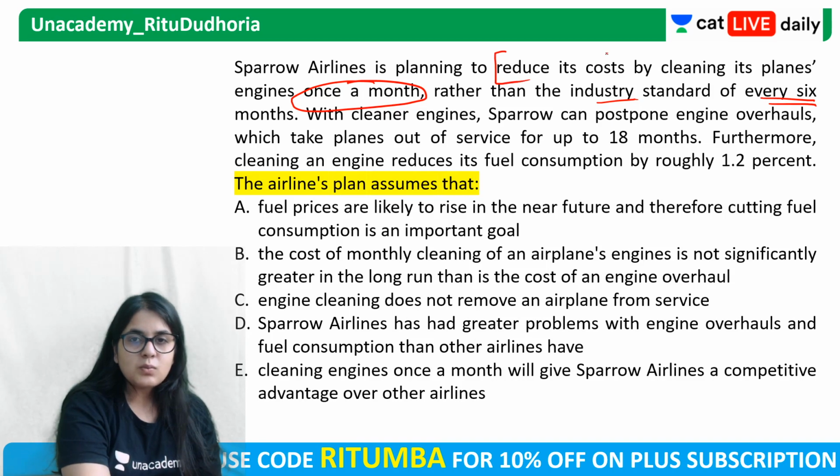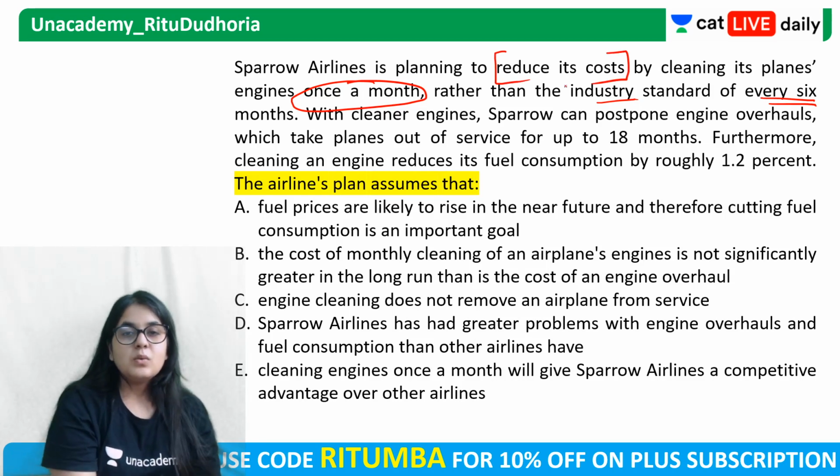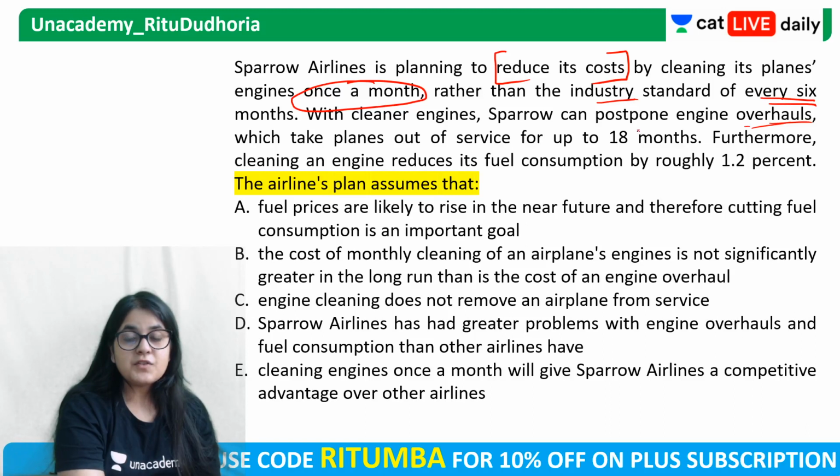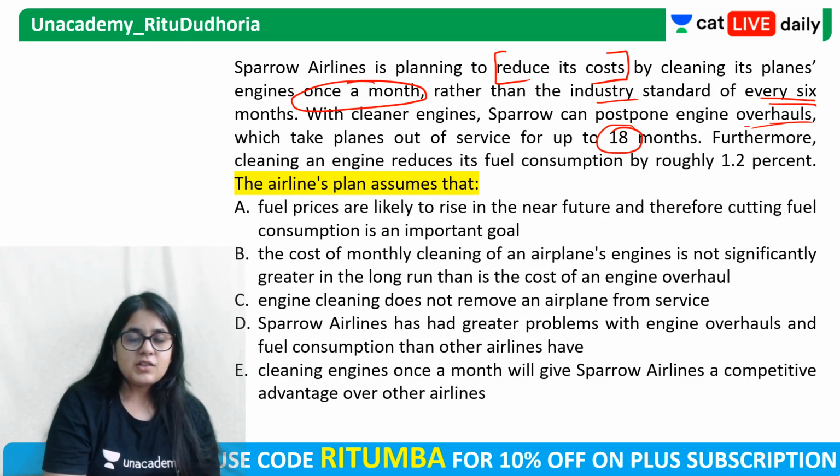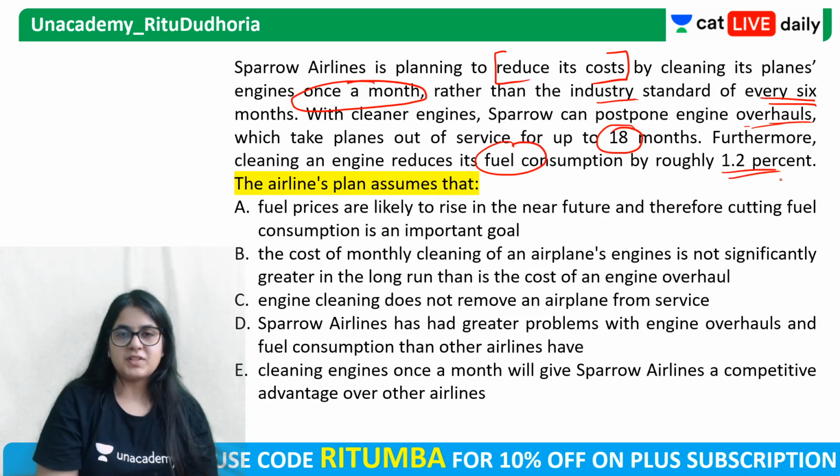Why? What is the goal? It wants to reduce its costs. With cleaner engines, Sparrow can postpone engine overhauls. Overhauls matlab repairs and improvements, which take planes out of service for up to 18 months. अगर engine में कभी कोई repair करना है या overhaul करना है, takes planes go out of service for 18 months. Cleaning an engine reduces its fuel consumption also by roughly 1.2%.